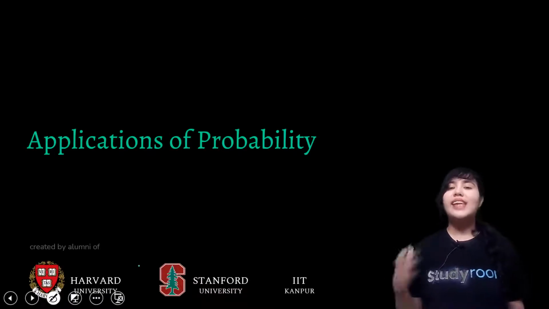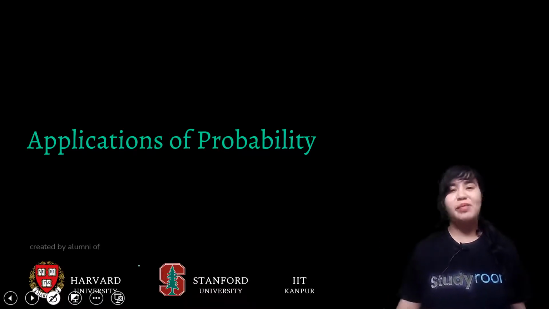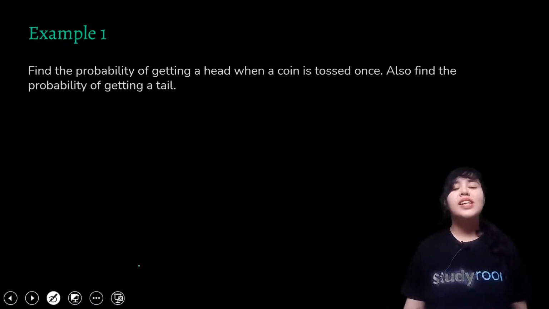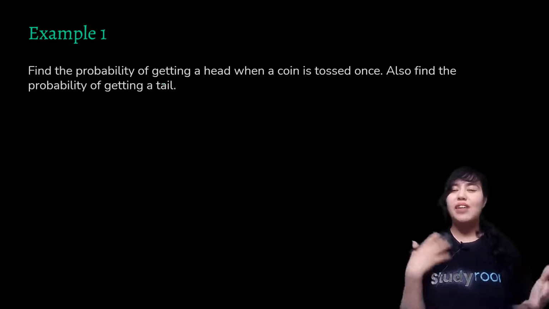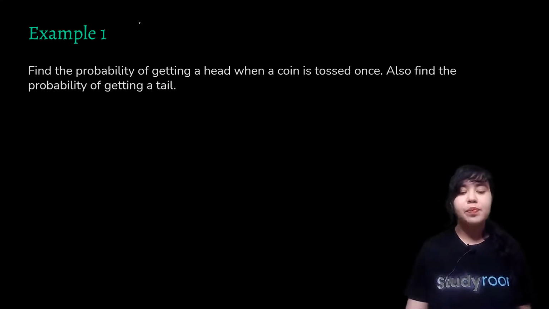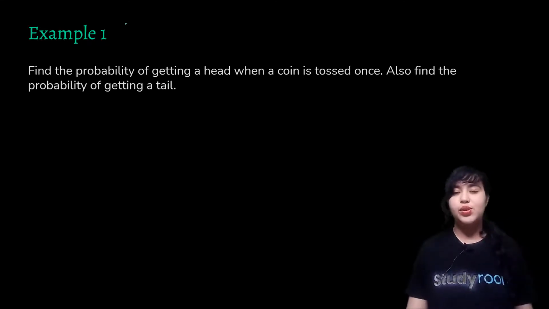So now we'll understand the applications of probability via several examples. It's going to be a lot of fun. Find the probability of getting a head when a coin is tossed once, and find the probability of getting a tail. Well, you've already done this question, so let's have a quick revision now. It won't take much time. So I'll just tell you how to write your solution properly.